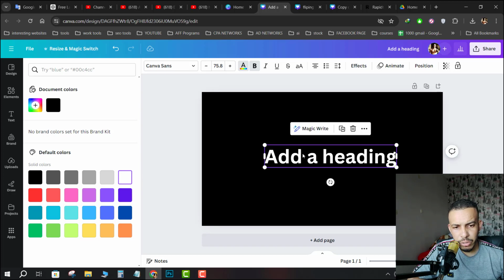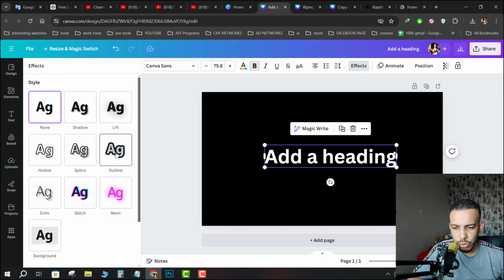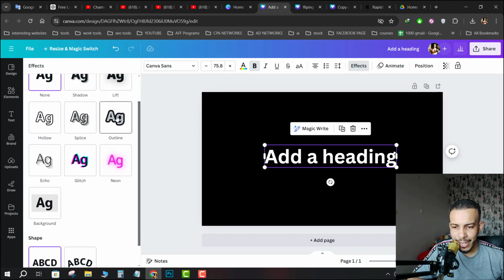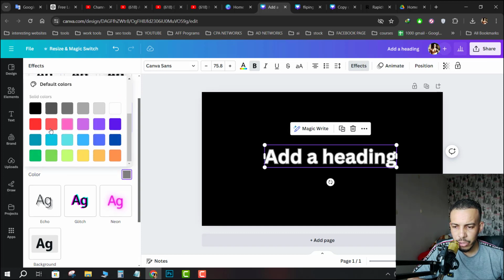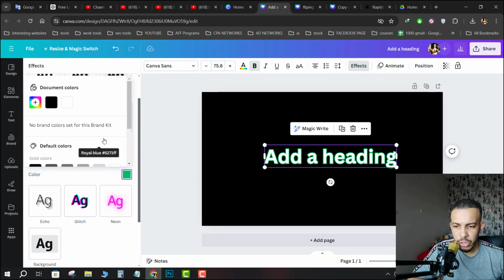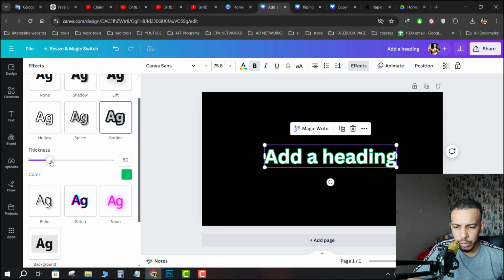Now to add borders, click on effects and choose this one, outline, and you can change the color of the border. You can make it red, as you can see, blue, green, and you can change the thickness here. As you can see, you can play with it however you want.